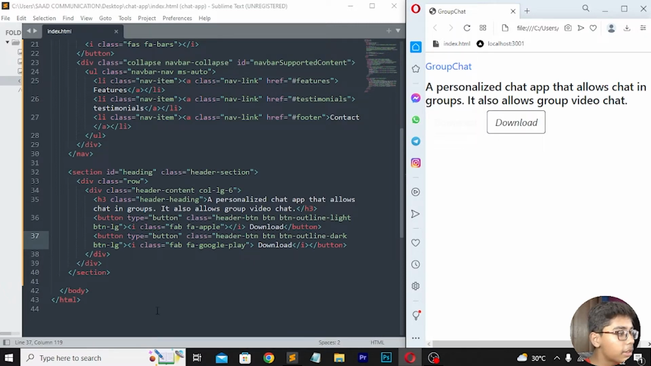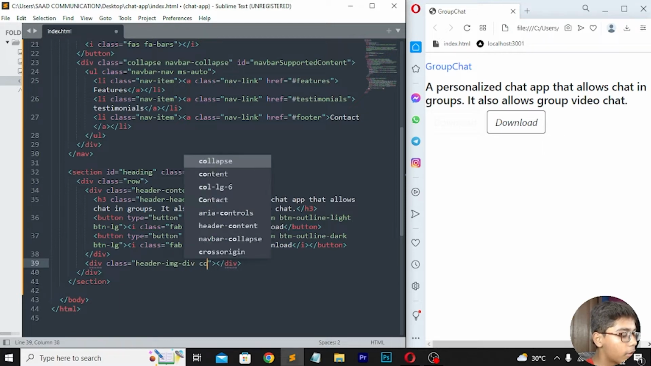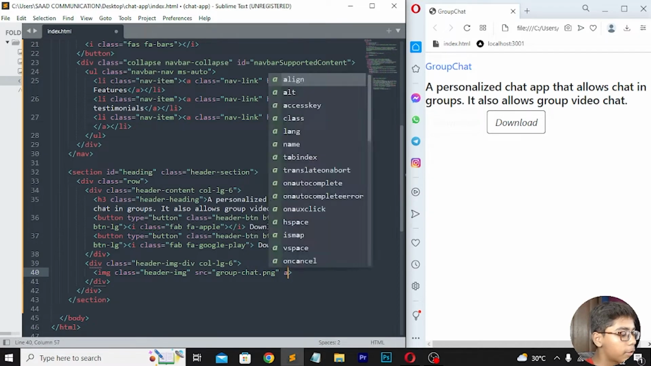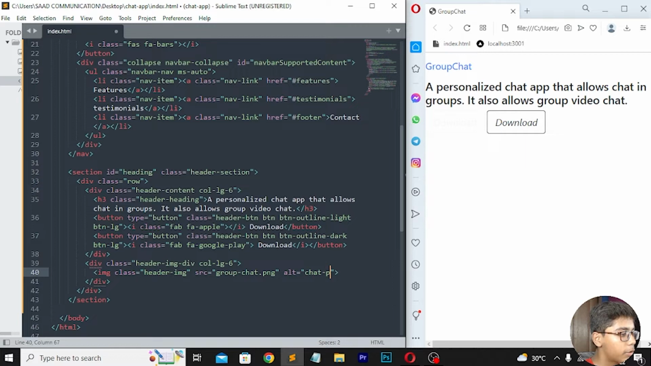Now I will be moving down here underneath this button tag, then I will be writing a div tag here, and here you have to write class header-image-div col-lg-6. Now move down, here I will be writing img, then I will be writing class header-image, then src which will be group-chat.png. Now give space, right here alt chat-png, or you can say chat-image.